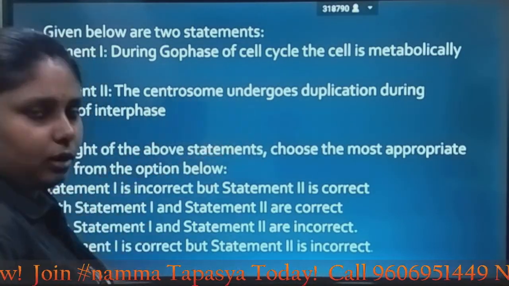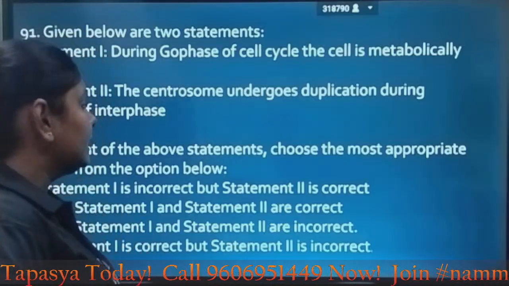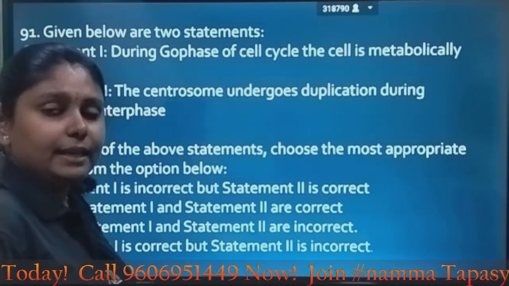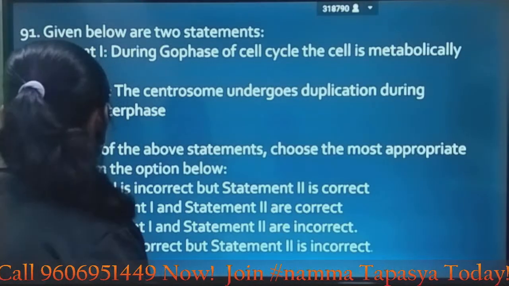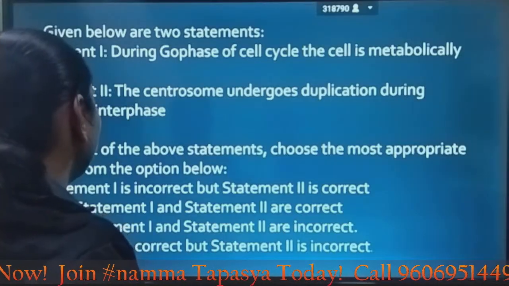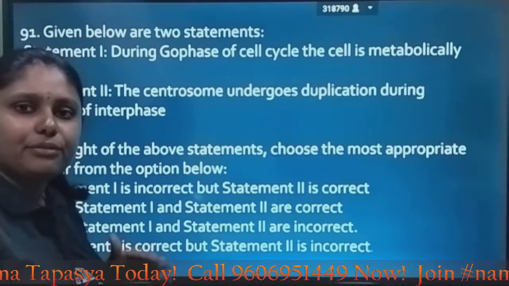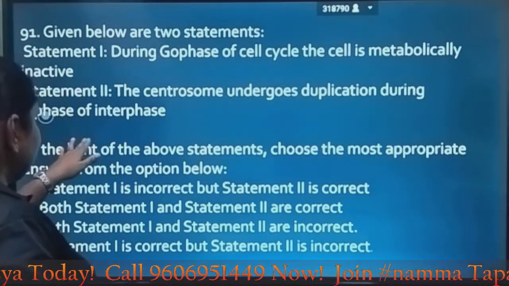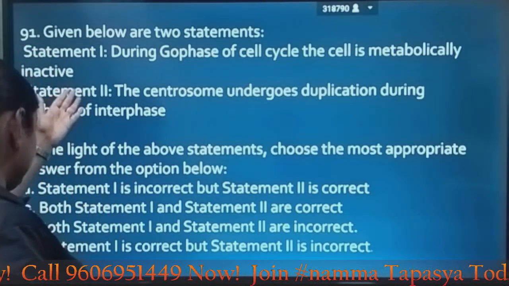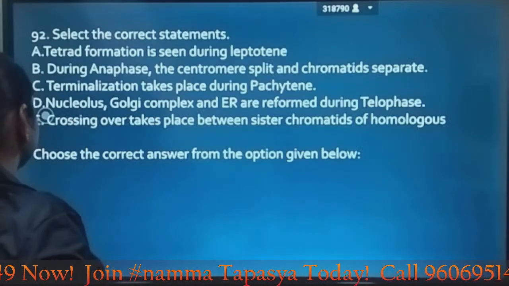There's nothing related to explanation. So during G0 phase, cell cycle is not metabolically inactive, it is metabolically active. So here the statement 1 is wrong, while the statement 2 holds correct. Centrosome undergoes duplication in S phase of interphase. So one is incorrect and 2 is correct, which is given by the option A. Option A is the answer.